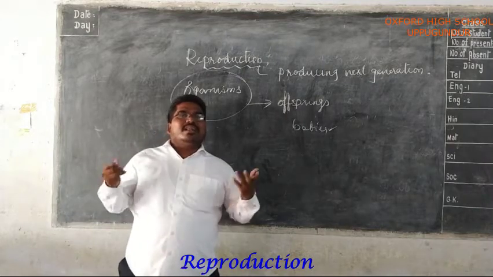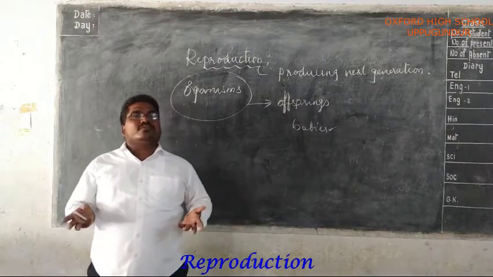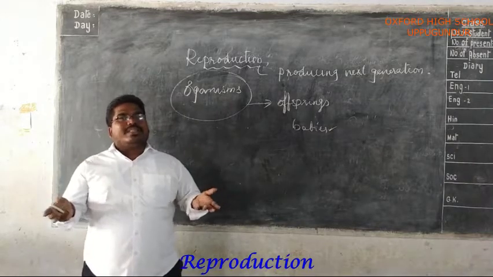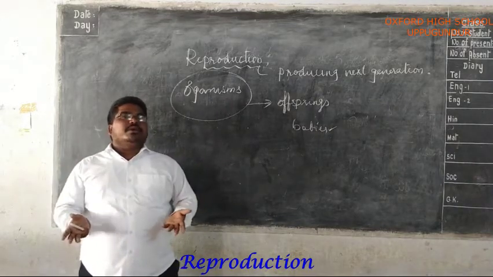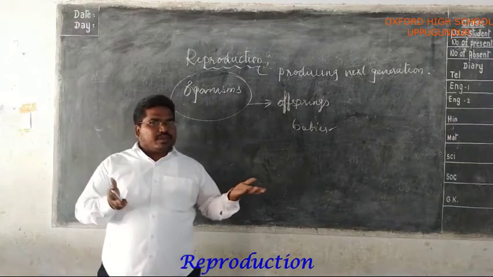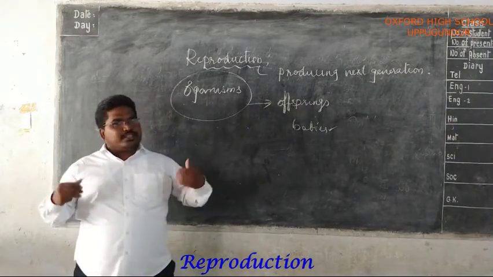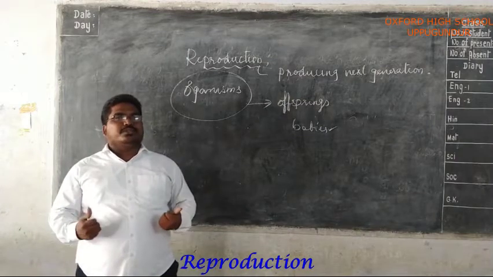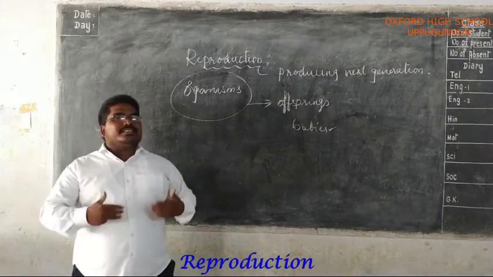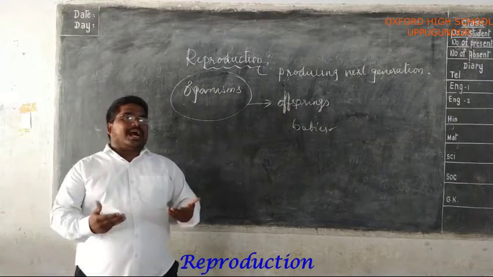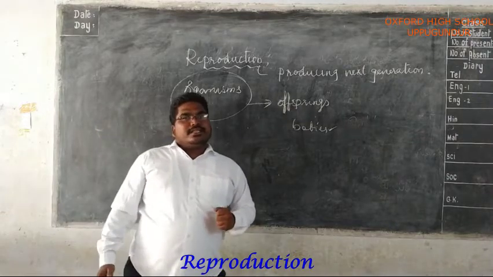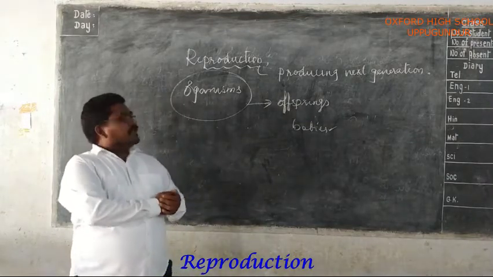Whenever the muscles or other cells die, new cells are formed. Red blood cells, after the death of their 120 days, new blood cells are reproduced again. White blood cells are reproduced. Platelets are reproduced. Like that, everything reproduces in our body. So, what has happened here?